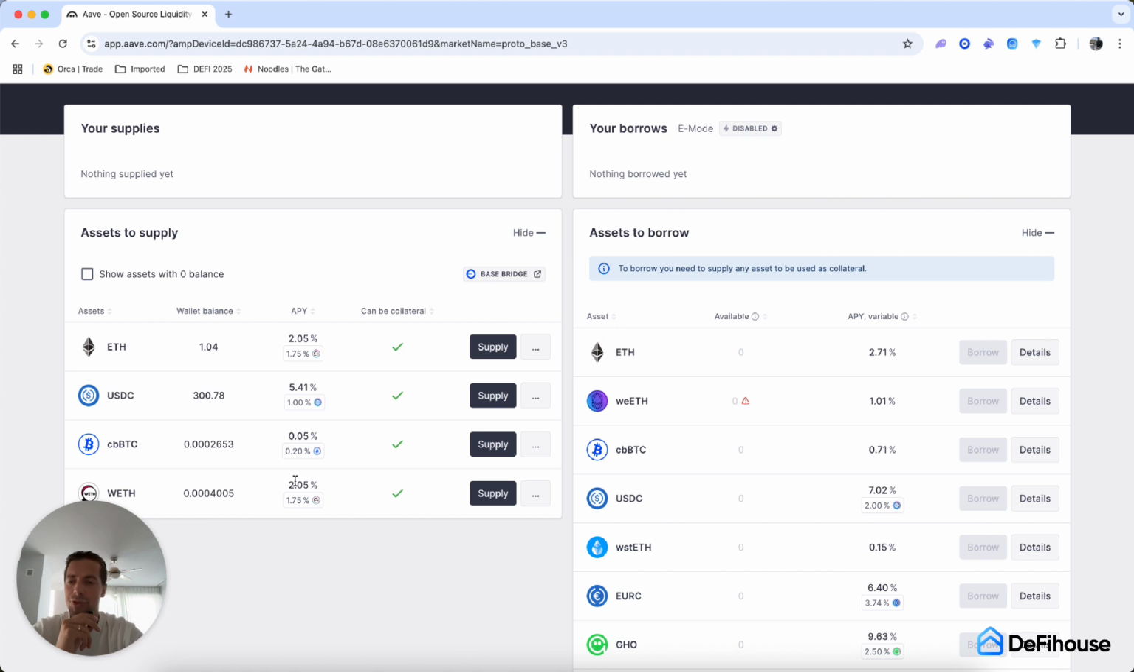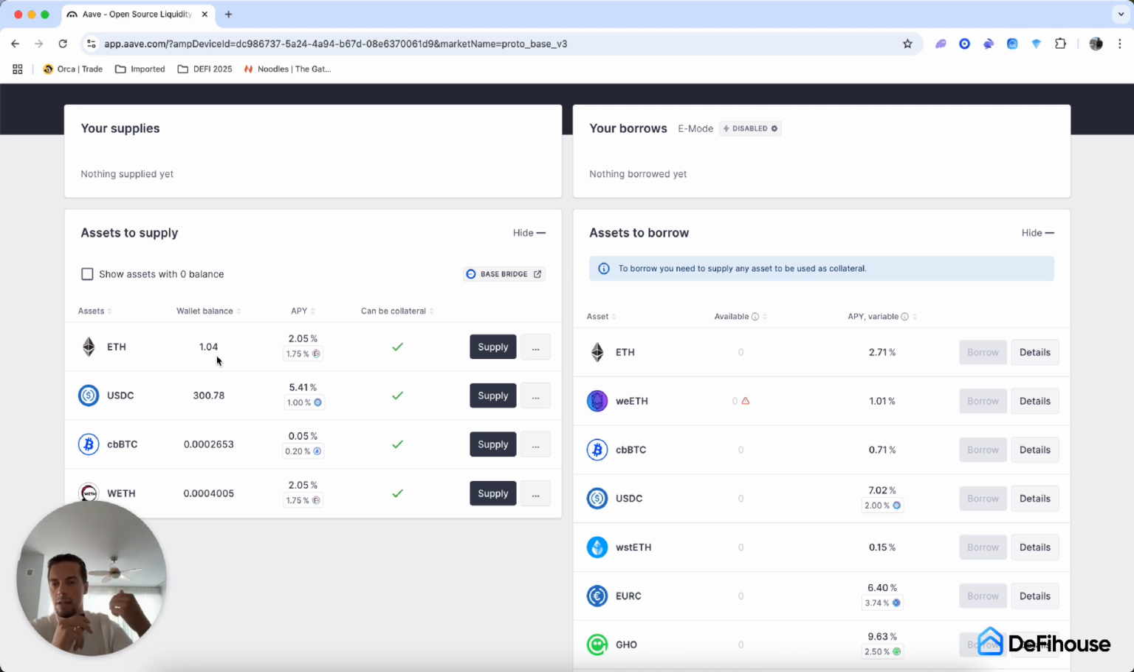And this APY is how much Aave is paying right now to supply these assets into the protocol. So in this case, for Ethereum, Aave is paying 2.05%. For USDC, Aave is paying 5.4%, which is not too bad, right? Just for stablecoins. And for the rest of the assets, it pays even less. So let's supply that one Ethereum into Aave so you can see how it looks and how it feels.